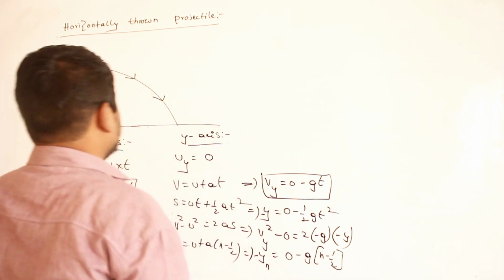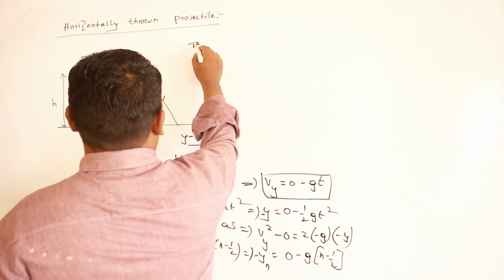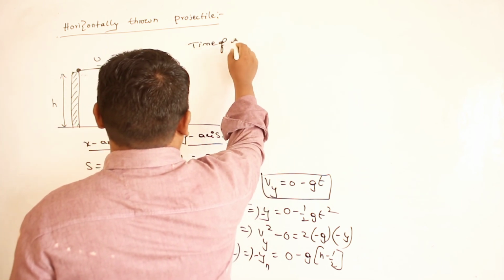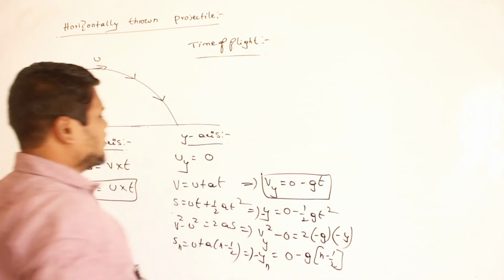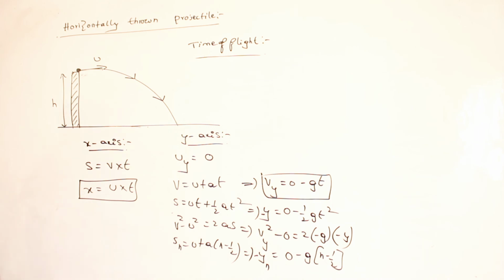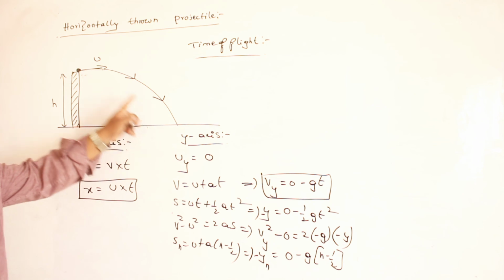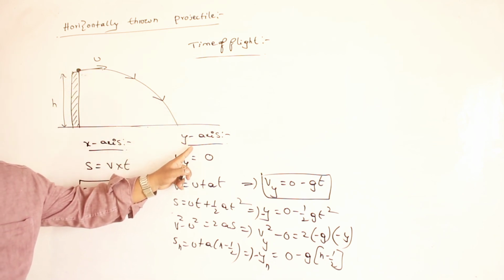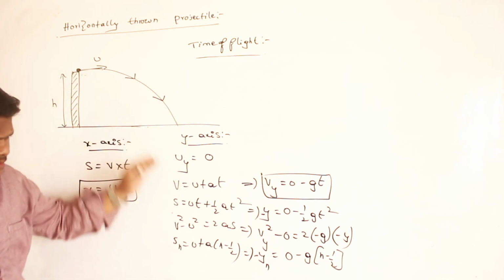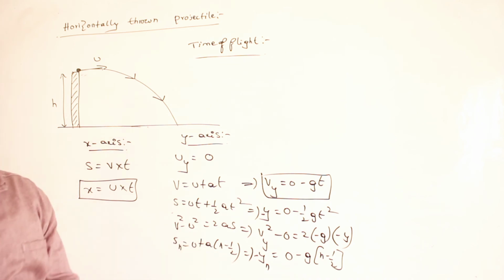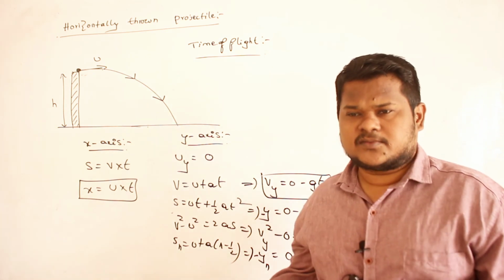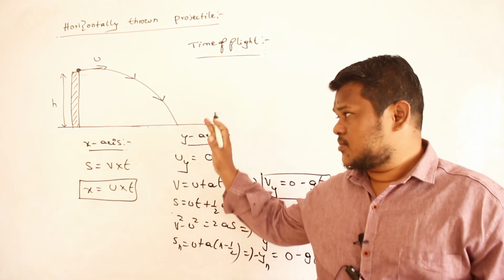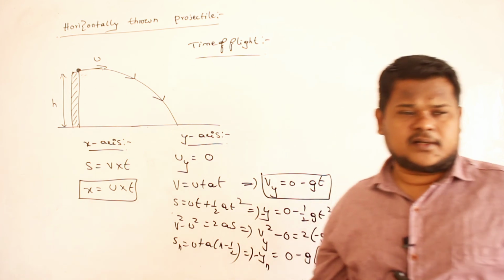Now, for example, how can I calculate time of flight? What is meant by time of flight? Total time taken for the body to reach the ground, or total time for which the body is present in air. That is called time of flight. So in this condition, how can I calculate time of flight? Definitely I cannot use the relation t equals 2u sin theta by g. That relation I cannot use.